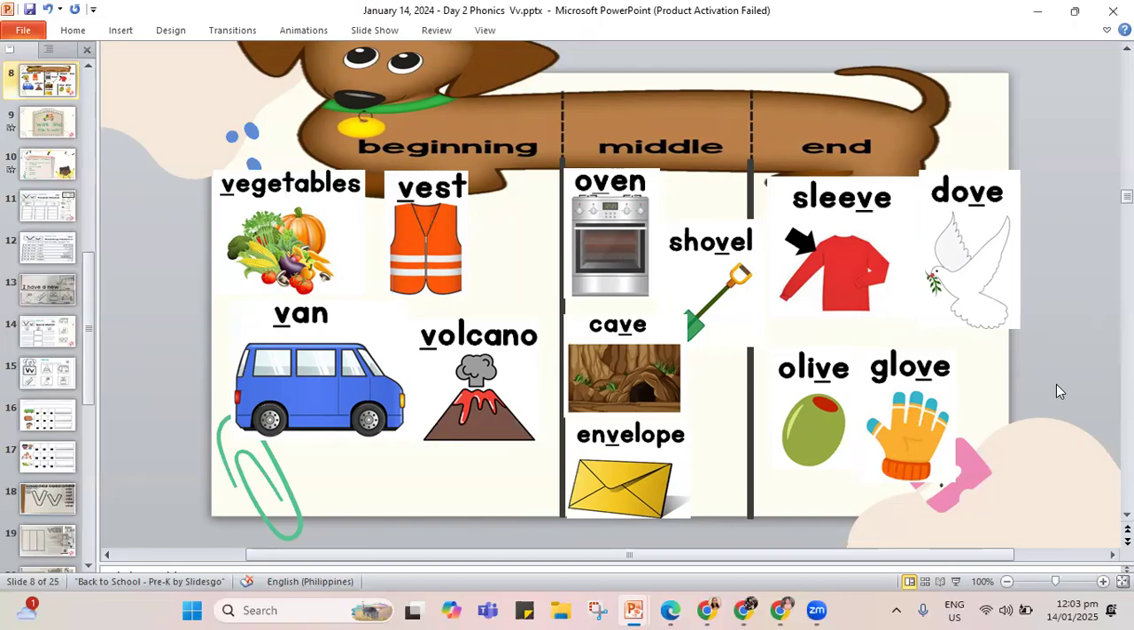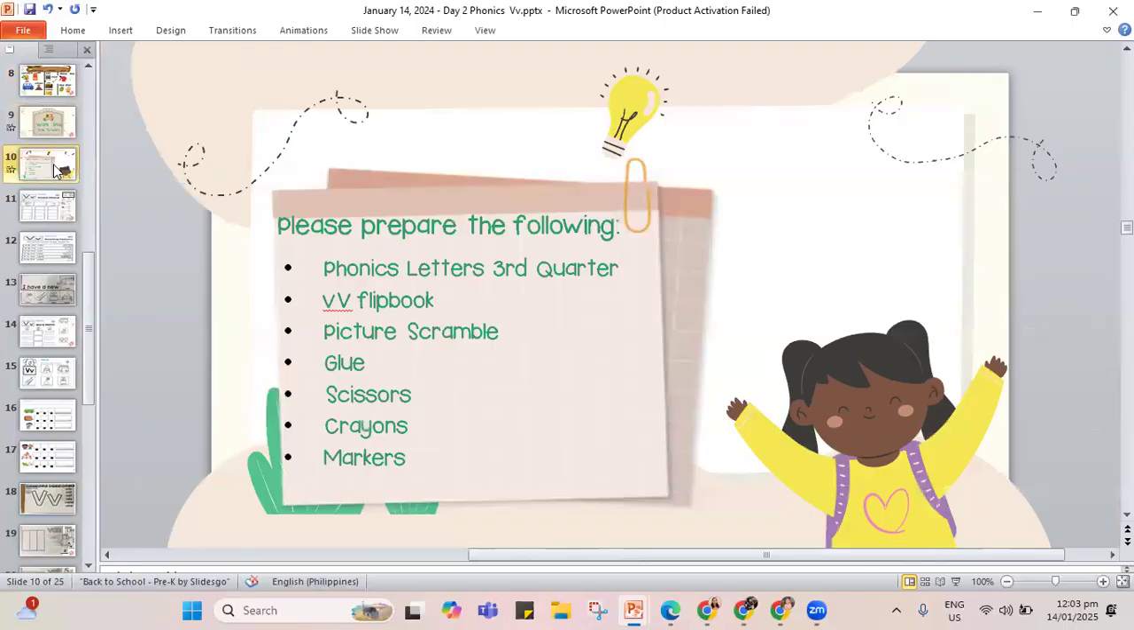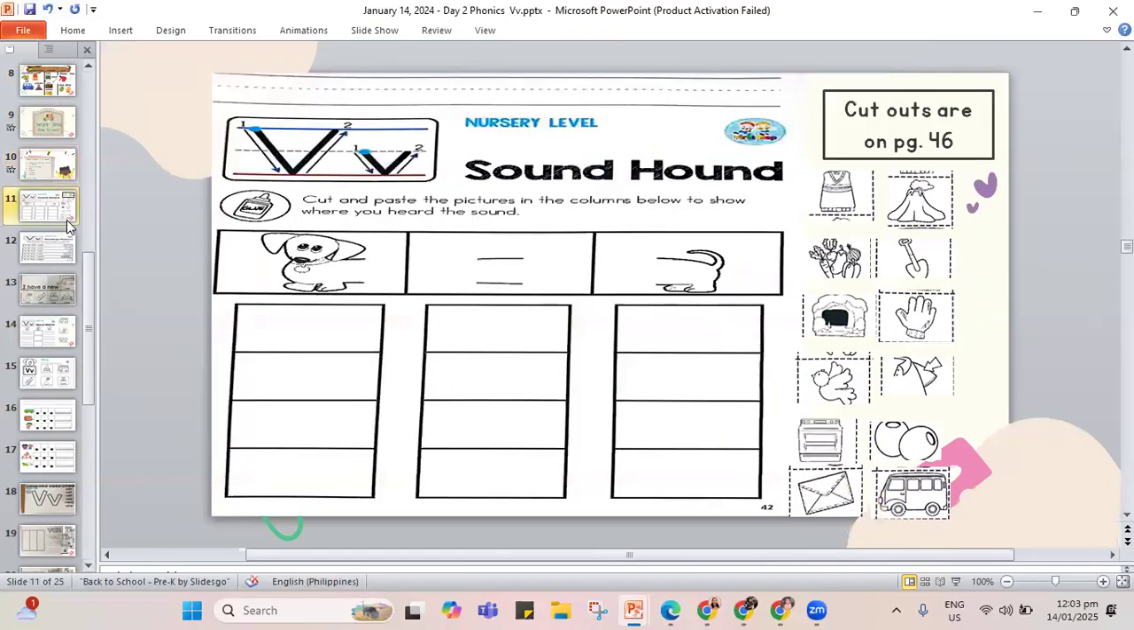Now, if you are done with the work today, how about the screen work today? Let's jump to our work time. And please prepare the following things. You'll get to do the flip book, your picture scramble, and also your third quarter book because we'll do letter V for today's lesson. You'll go to page 42 and the cutouts should be in page 46.